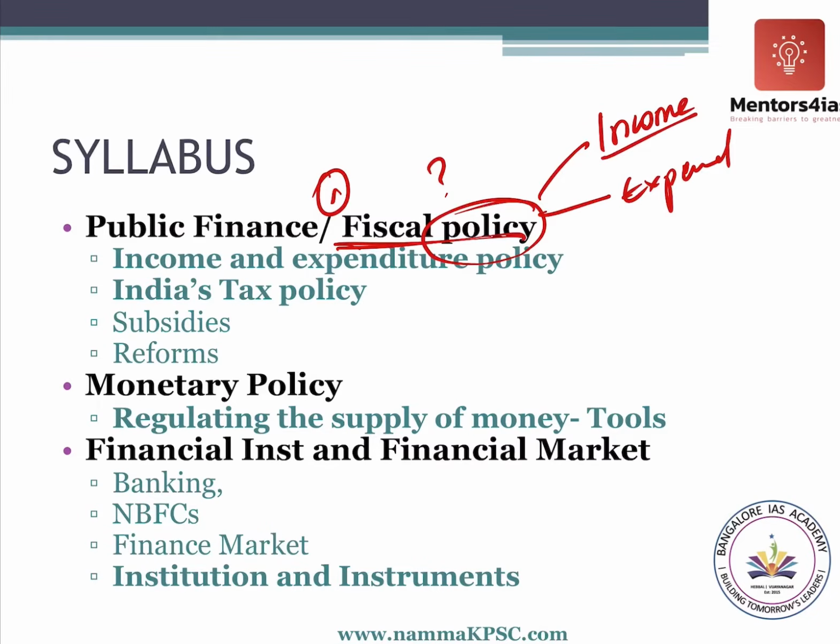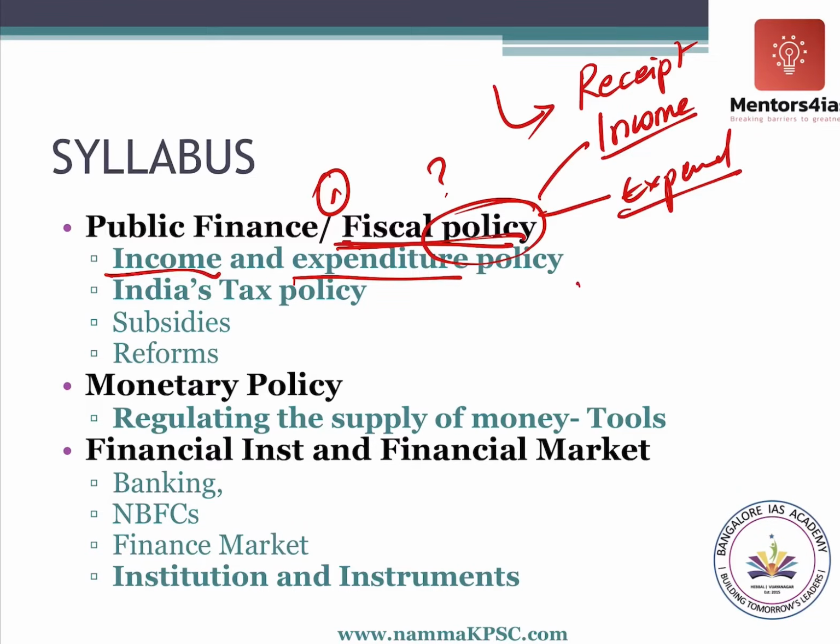We usually don't use the word income per se, we use the word receipt. Receipt means anything that the government receives in its account, and any money that is spent from this account is the expenditure. Fiscal policy is therefore the receipt and the expenditure policy of the government.